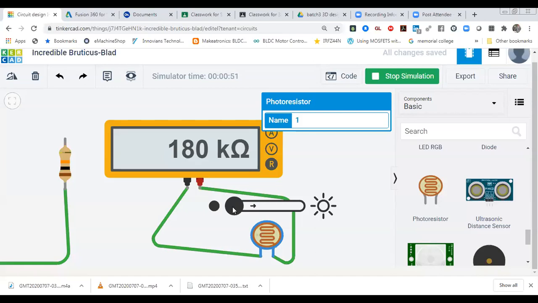As we increase brightness on the sensor, the resistance value decreases, down to 506 ohm. At full brightness the resistance value is 506 ohm, and at full darkness that value is 180 kilo ohm. You can see it over here in a very simple way.